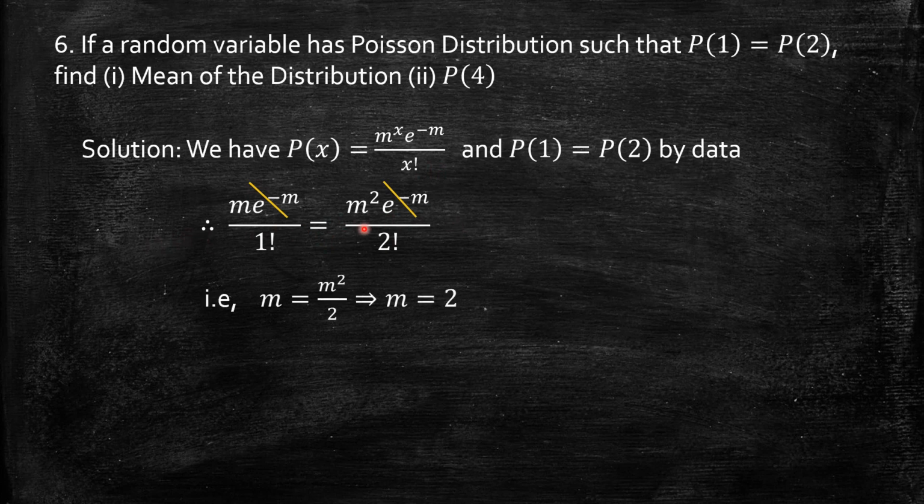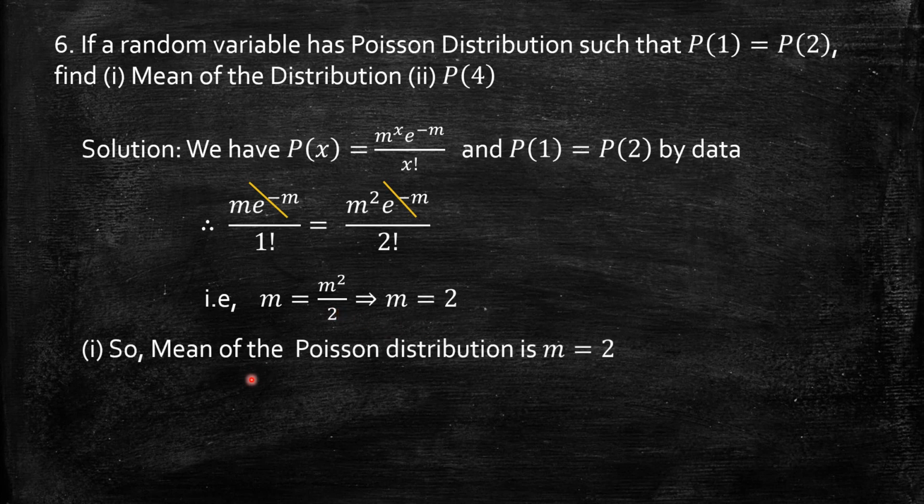So m equal to m square by 2, or m equal to 2. M on both sides cancels. So m by 2 is equal to 1, means m equal to 2. So thereby the mean of the Poisson distribution is m equal to 2.